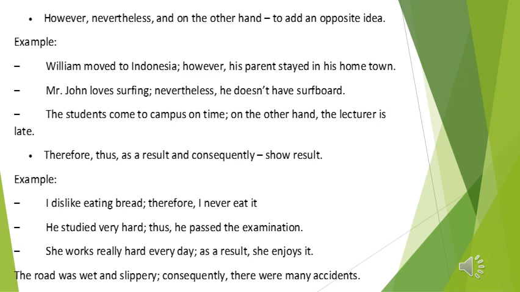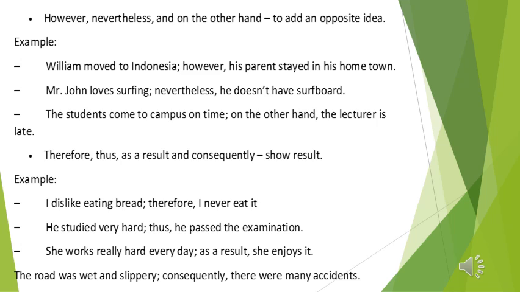Look at this sentence. This is a compound sentence: two independent clauses joined together by using a conjunctive adverb, however. This connector is preceded by a semicolon, and after it we use a comma. Let's move to the next one. Mr. John loves surfing; nevertheless, he doesn't have a surfboard. Another compound sentence, two independent clauses joined together by using a conjunctive adverb or sentence connector, which is nevertheless, and this connector is preceded by a semicolon, and then after it we use a comma. Let's move to the next one.